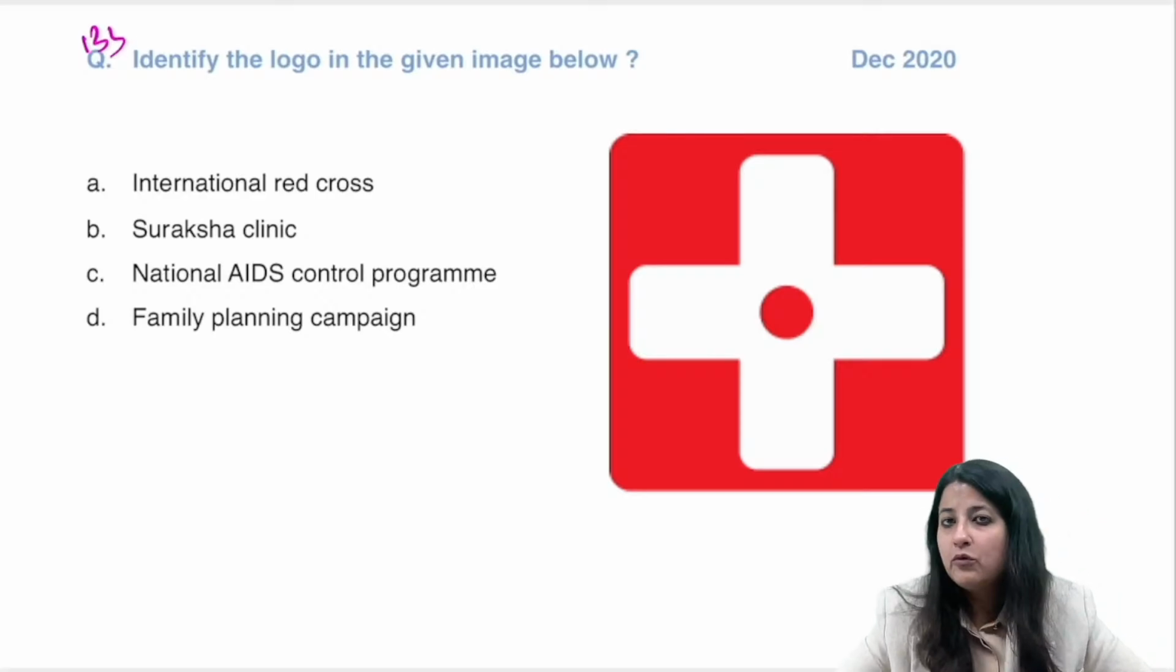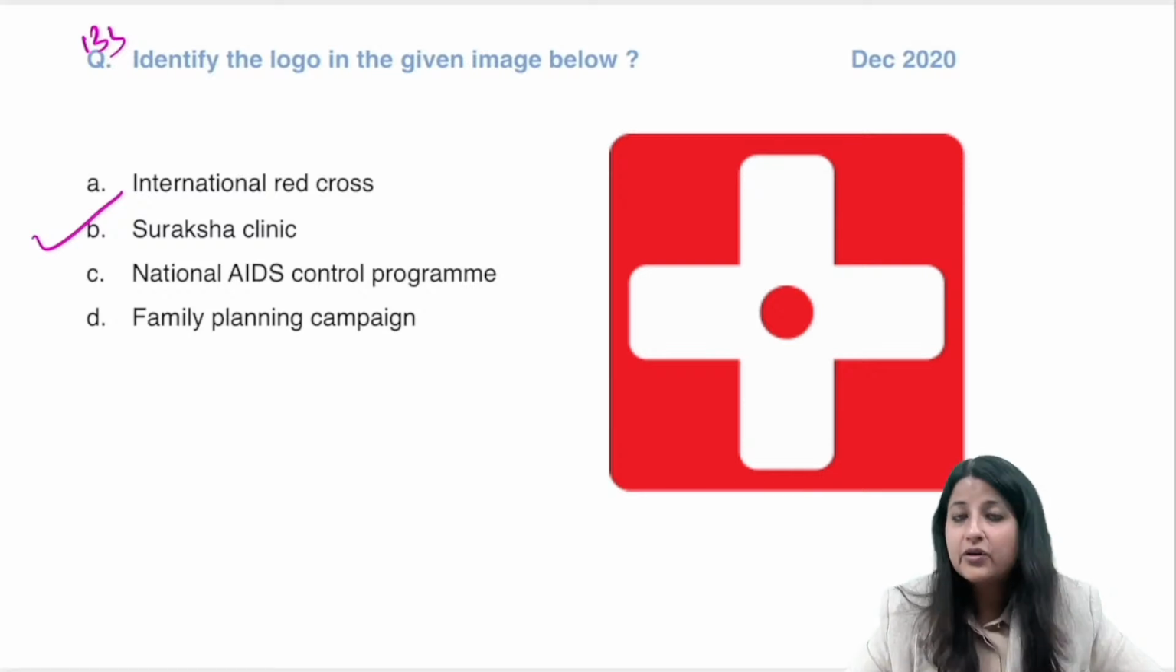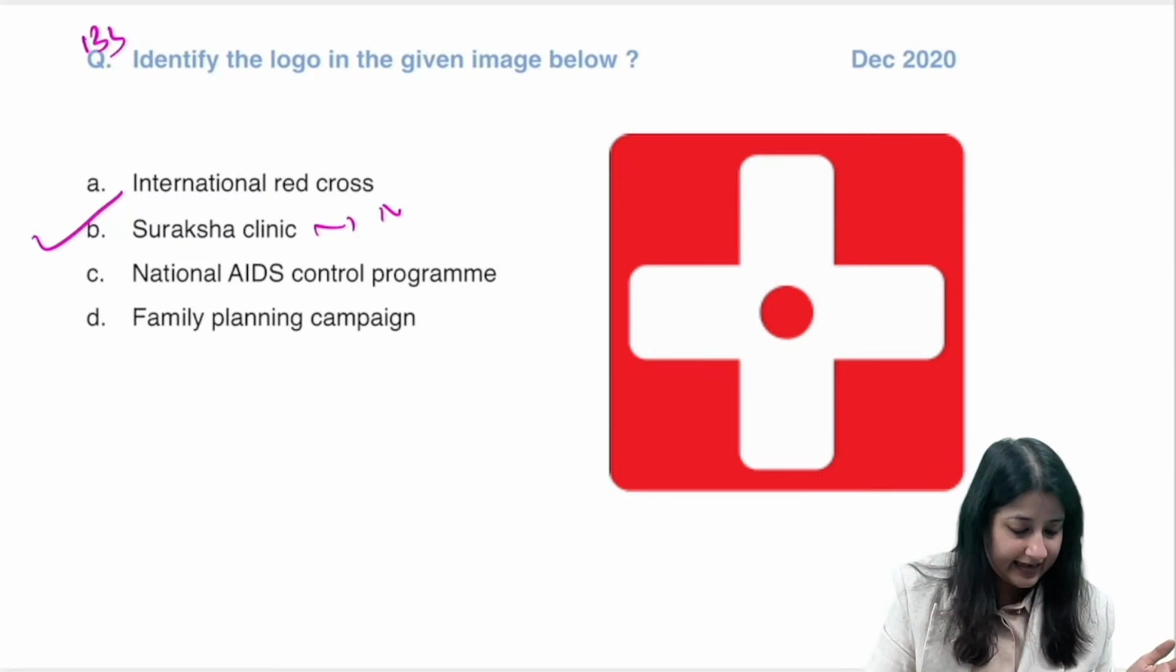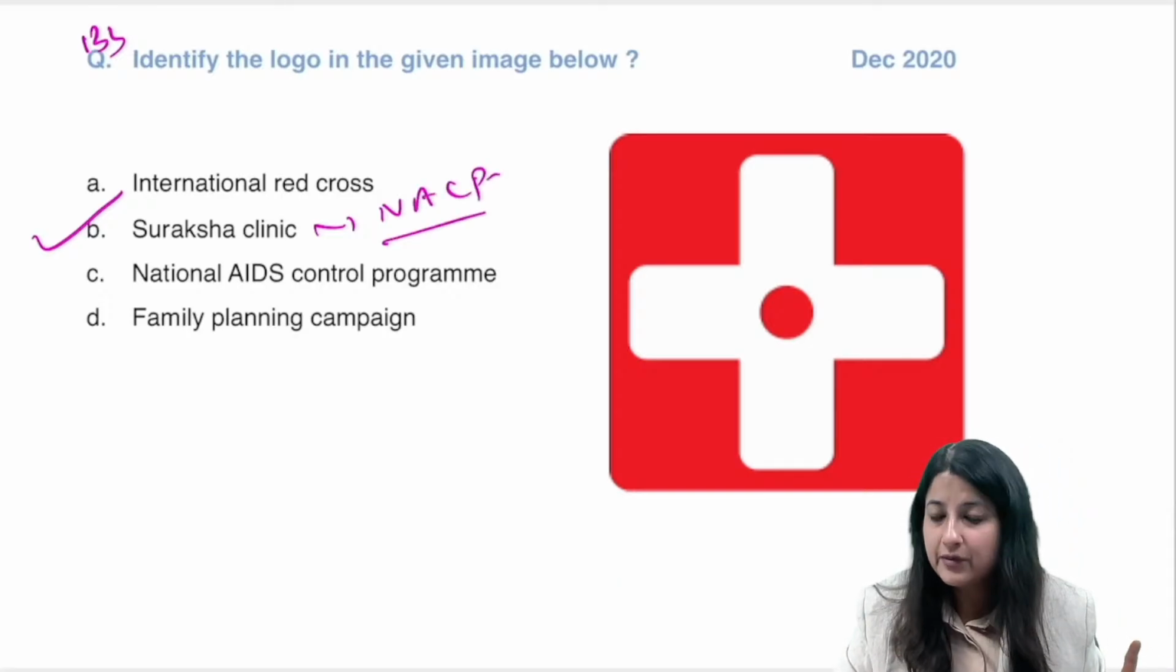Okay, what is the answer to this? Identify the logo. 10 more minutes, guys. This we all know is Suraksha Clinic. Now if you look at the remaining options, I hope you know it. Suraksha Clinic is an initiative under NACP only, guys, the National AIDS Control Program, to promote sexual and reproductive health.